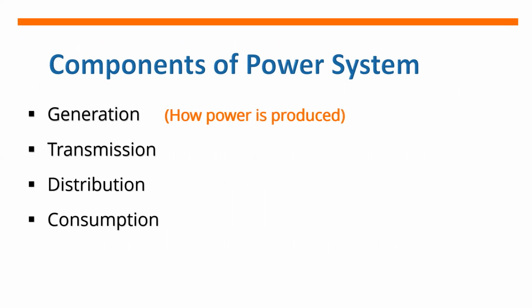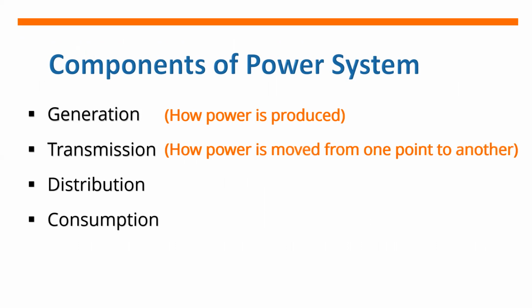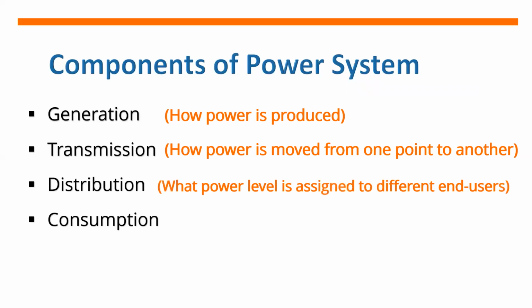The generation is responsible on how power is produced or created, while the transmission is responsible on how power is moved from one point to another. Distribution is responsible on what power level is assigned to different end users. Consumption refers to those who will use the demand power.